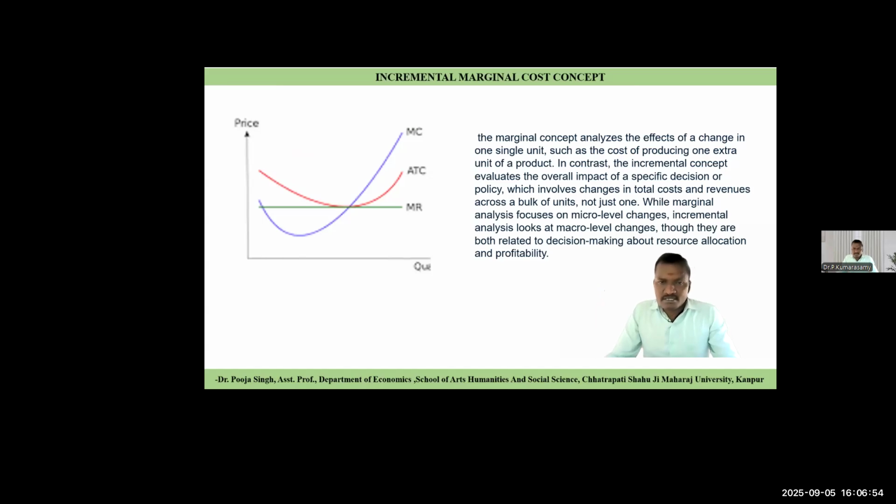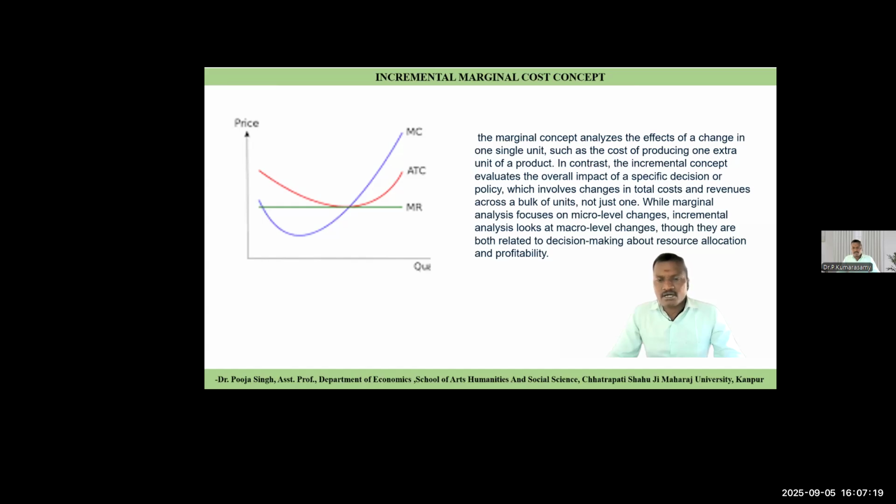Incremental marginal cost concept. What is the incremental marginal concept? The marginal concept analyzes the effect of increasing by one single unit. So marginal cost means the additional cost incurred for every additional unit.